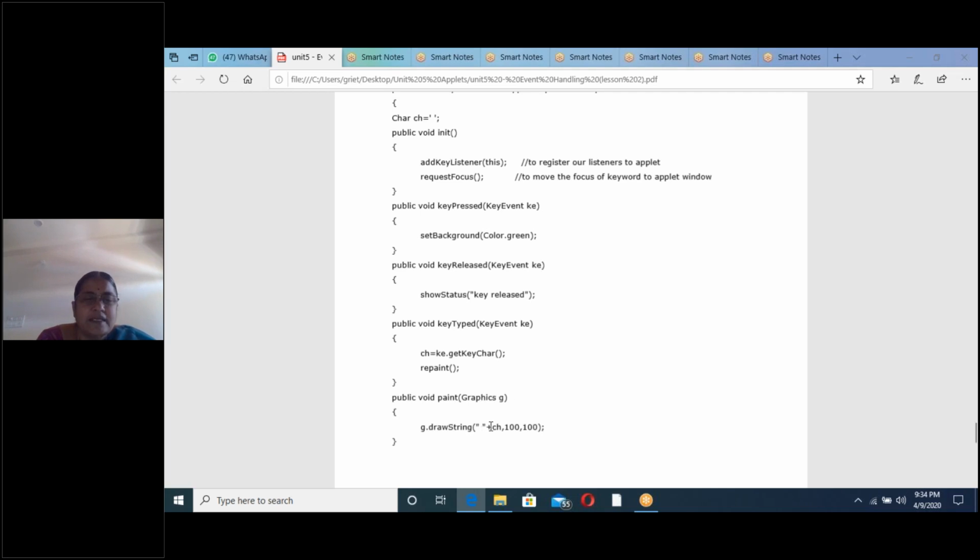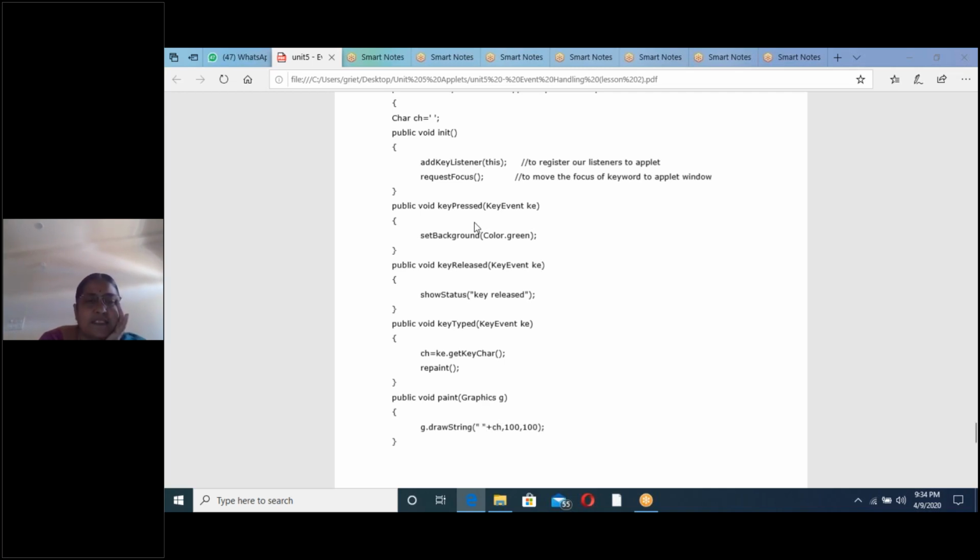But here the character is a single character, while the drawString method takes a string as the first parameter. That's why an empty string plus the character gives a string. Like that, in the factorial of a number we have written like this. So if it is a character or numerical value, you have to add an empty string to get the string, because it takes the first parameter as a string. Now we will see the output.